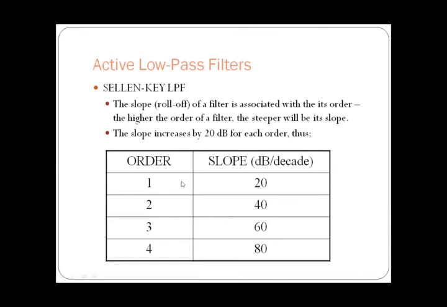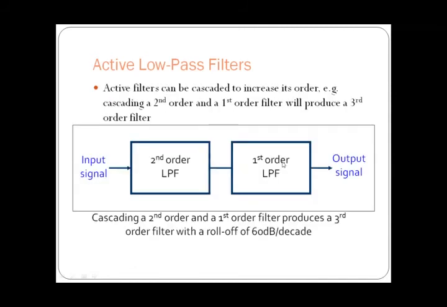Thus, for first order it will be 20 dB, for second order 40 dB, for third order 60 dB, and for fourth order 80 dB. And if you increase further, according to the poles which we have introduced, each pole is going to introduce a 20 dB attenuation.